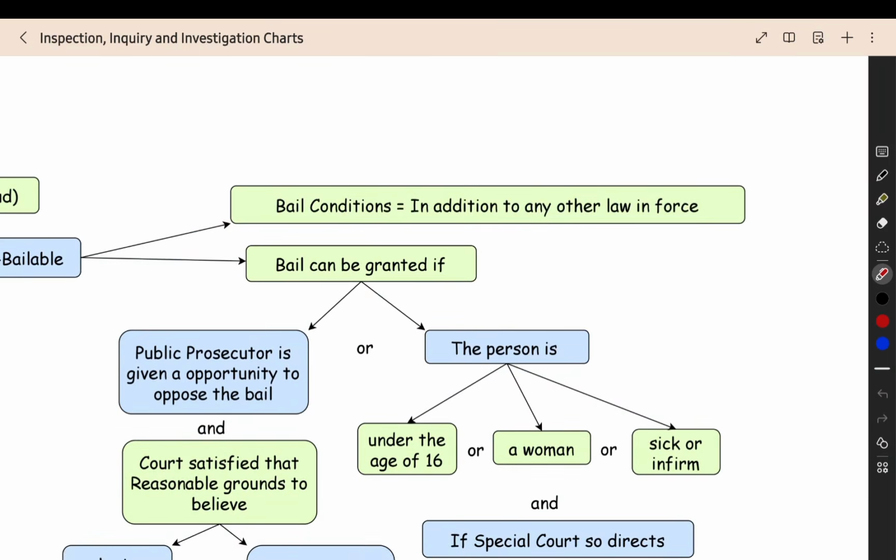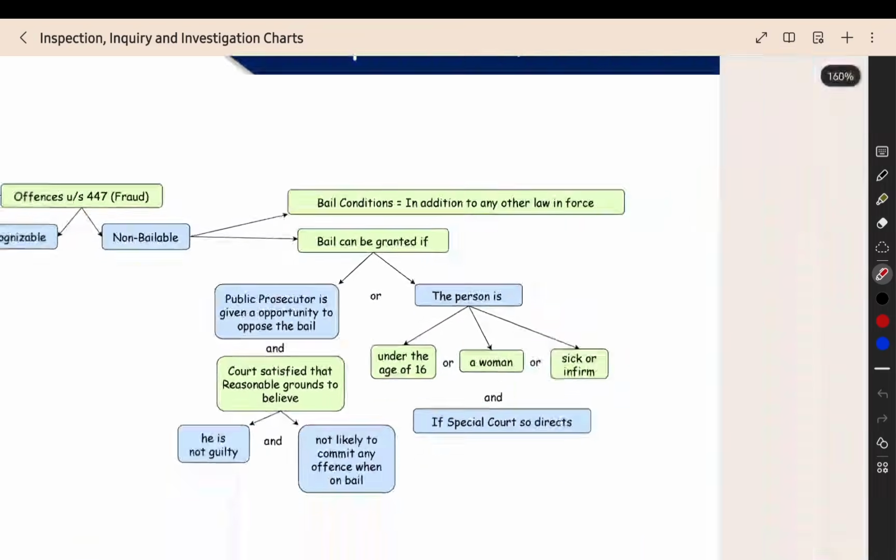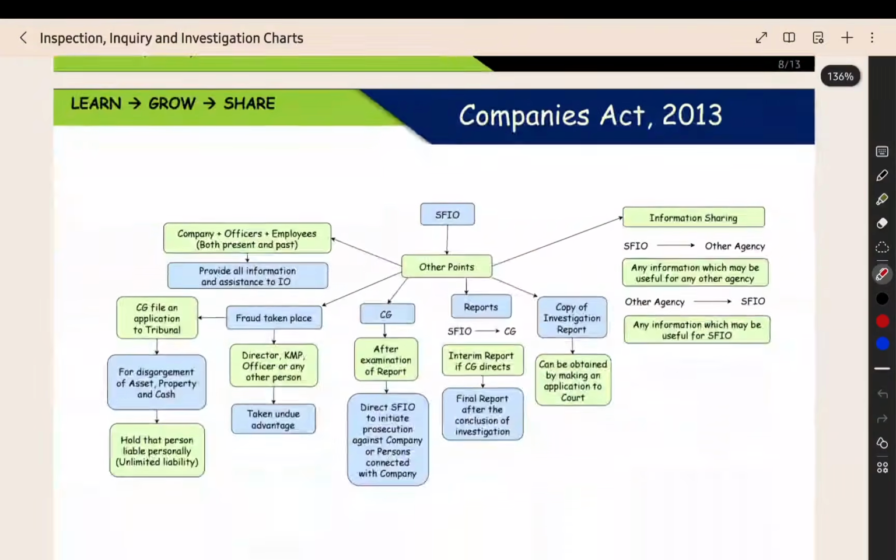The bail conditions here we are having, right, it is in addition to any other law in force. In any other law, if some other conditions are there for bail, all the conditions you have to fulfill. Under that law, under the Companies Act, all the conditions you have to fulfill. So this is the bail provision under the SFIO.